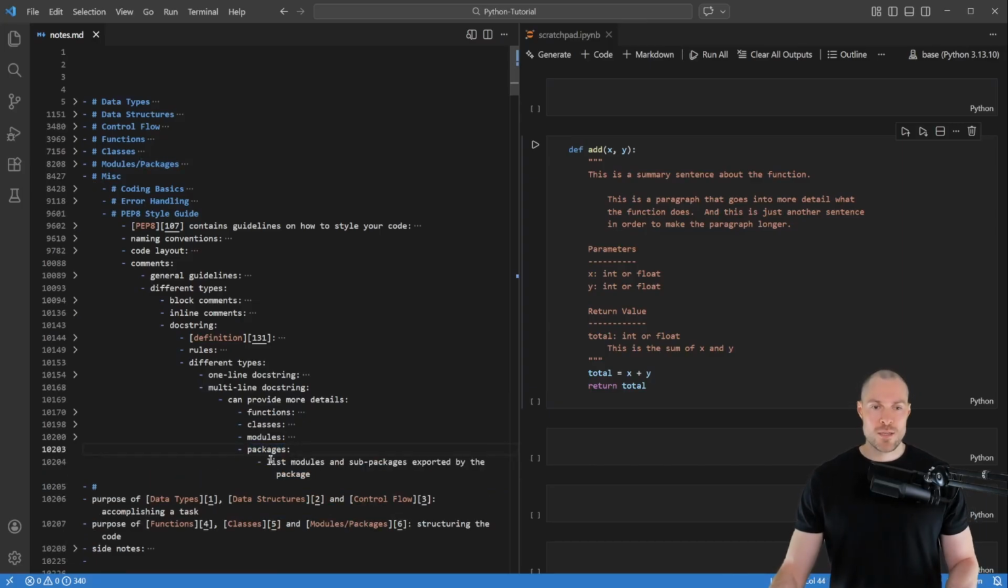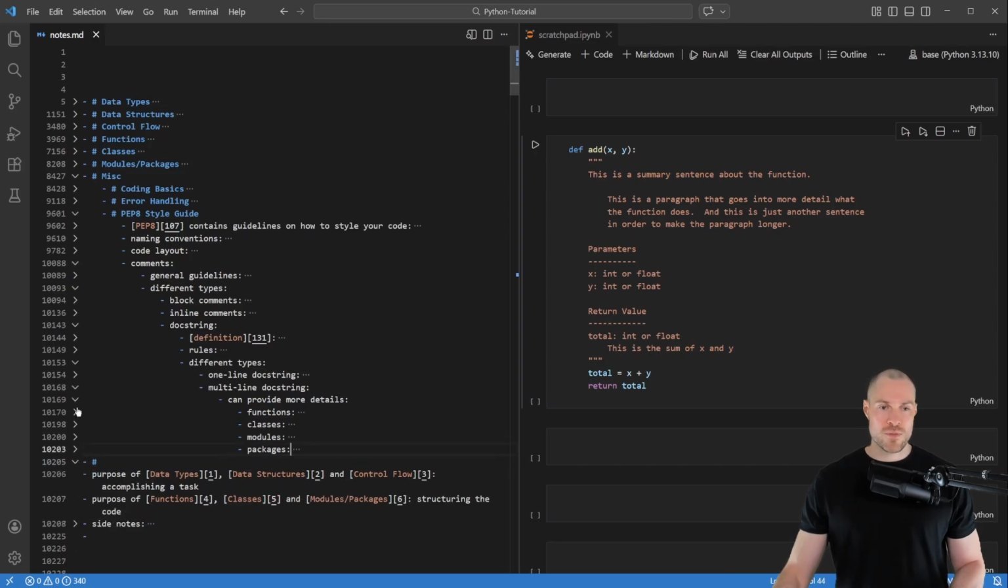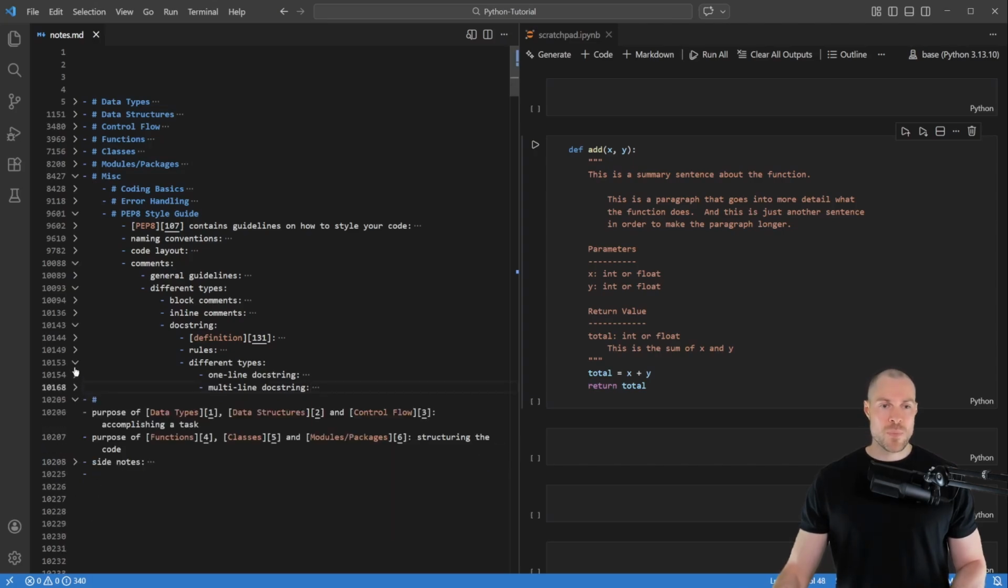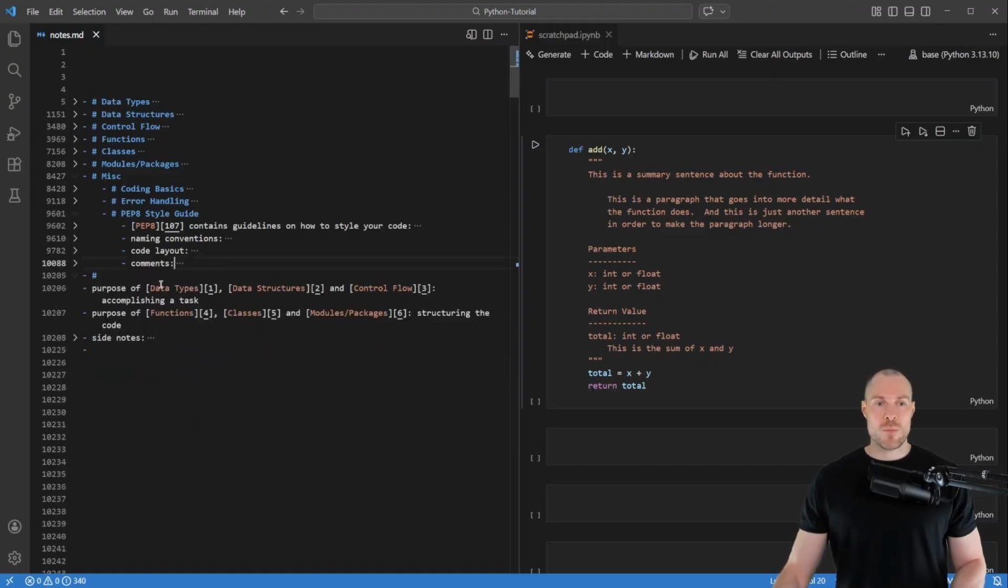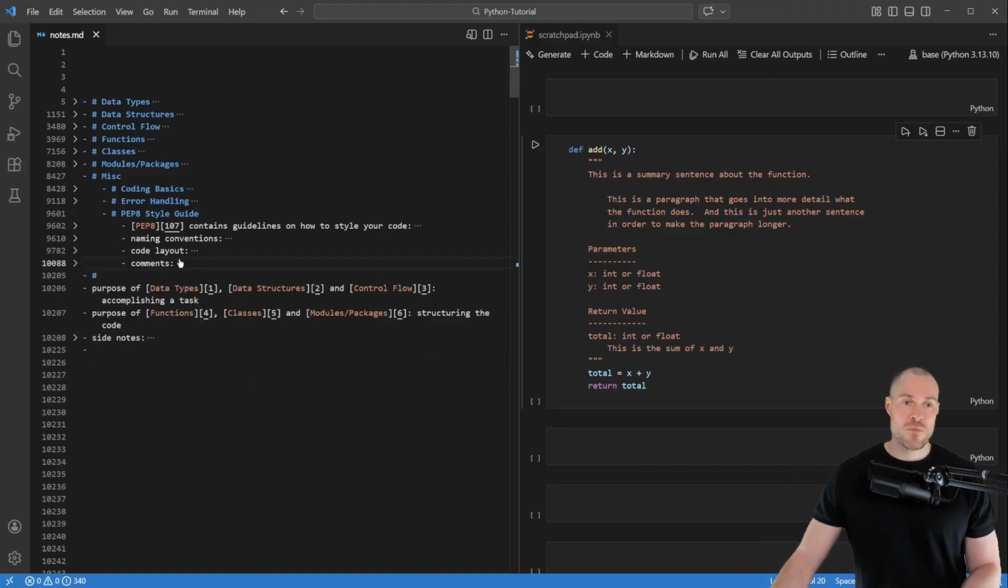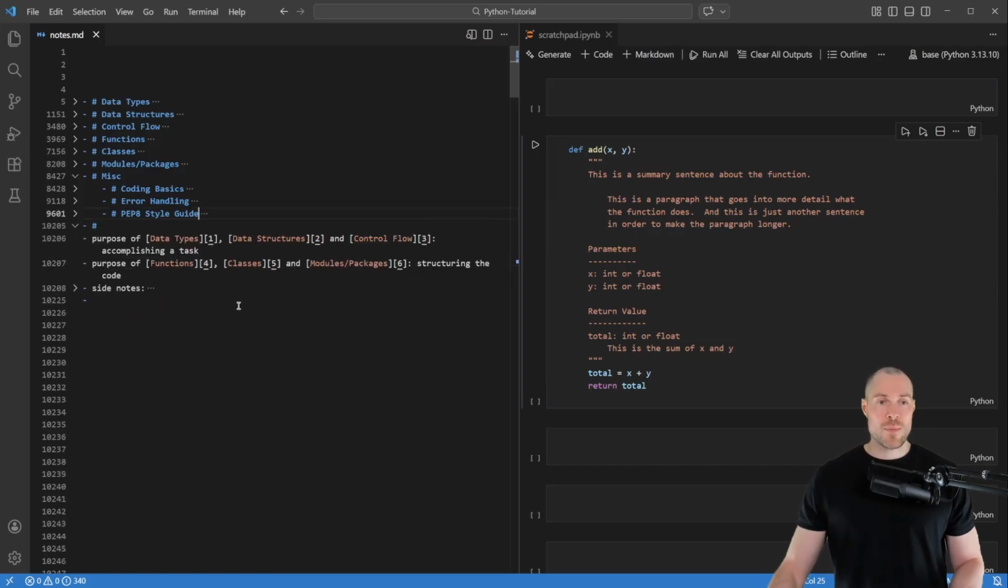And then lastly, we have here packages. So here the multi-line docstring should list the modules and sub-packages exported by the package. Okay, so with that now, we've covered here all my notes with respect to the docstrings. And with that, then we've covered all my notes with respect to comments. So therefore then we've covered here all my notes for the PEP8 style guide.